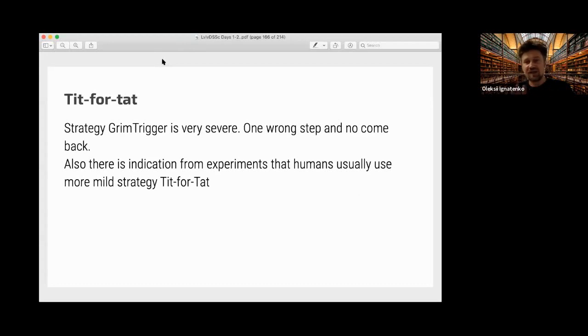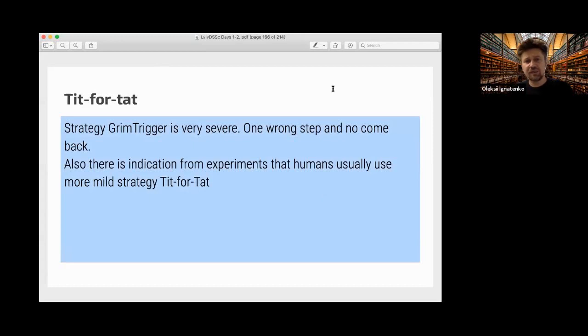They use another strategy, which is called tit for tat. Tit for tat is when, if someone defects against you, you defect against him, and then you return to cooperation, maybe after 1 or 2 steps of defection. This brings the idea that maybe tit for tat is better.